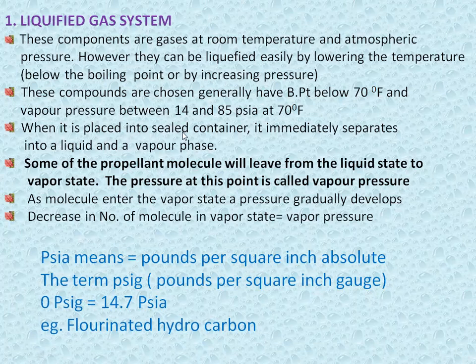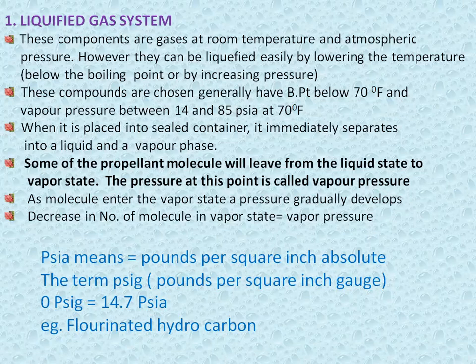When placed into a sealed container, it immediately separates into liquid and vapor phase. Some propellant molecules leave the liquid state for the vapor state. The pressure at this point is called vapor pressure. As molecules enter the vapor state, a pressure develops.